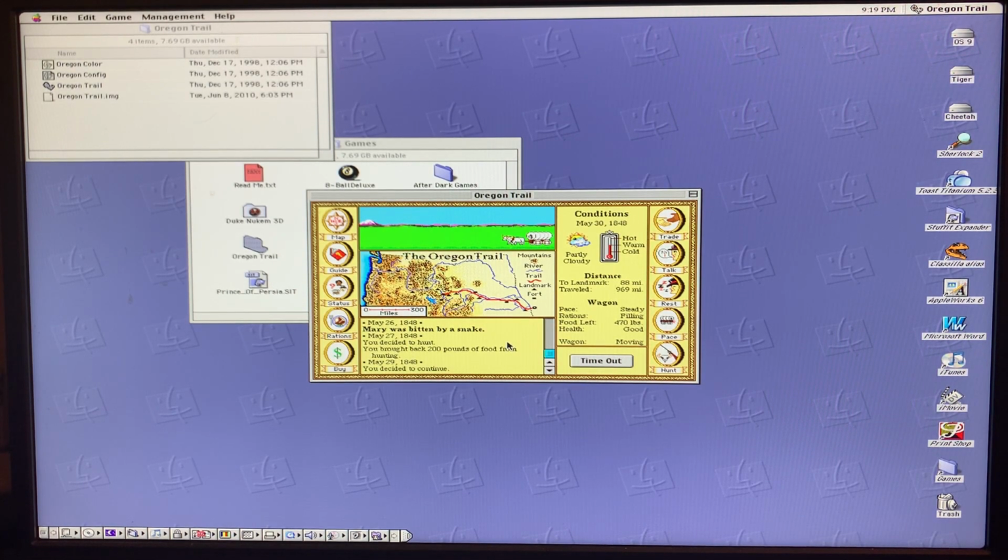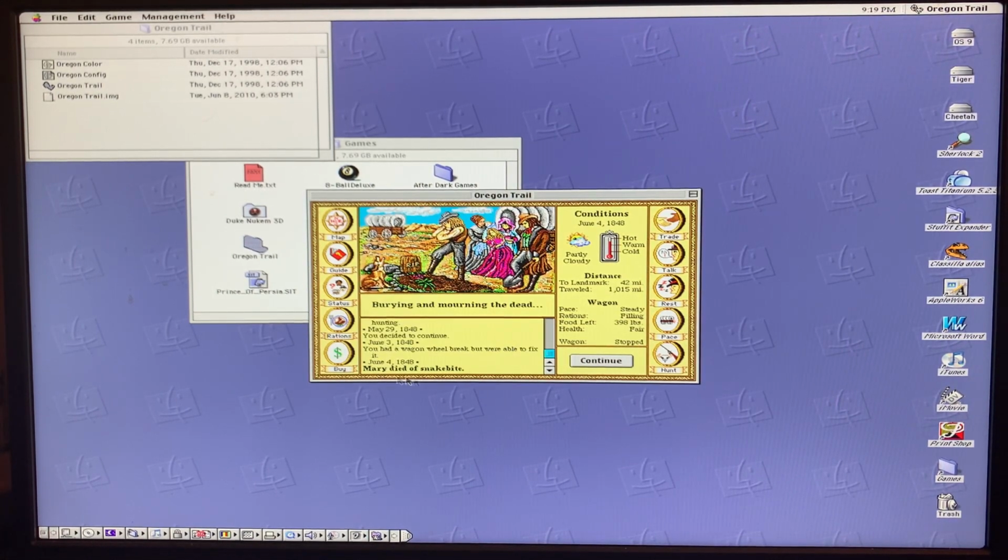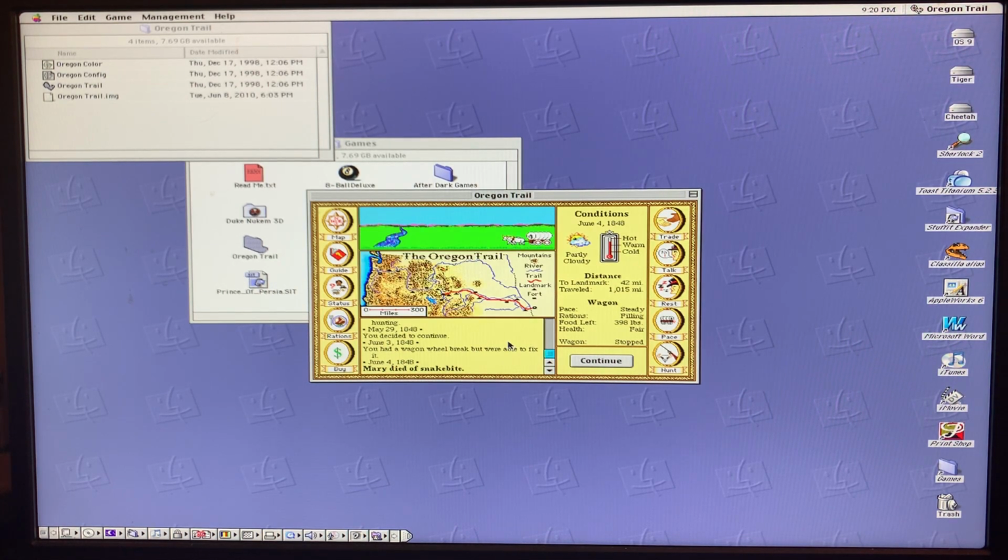Okay, stay tuned. Oh no, Mary died of snake bite. Nothing we could do, I guess. And our health is still fair. But let's continue. I'm always happier to make it to Oregon with everybody well. Zeke is well anyway, that's something. Poor old Mary.